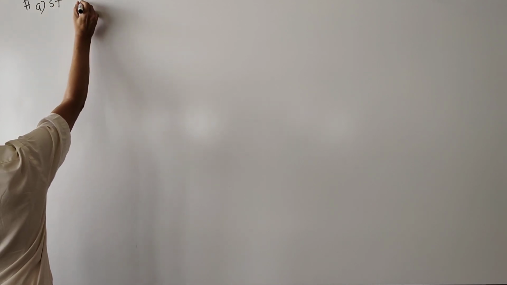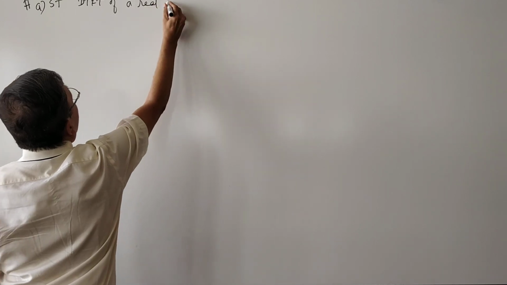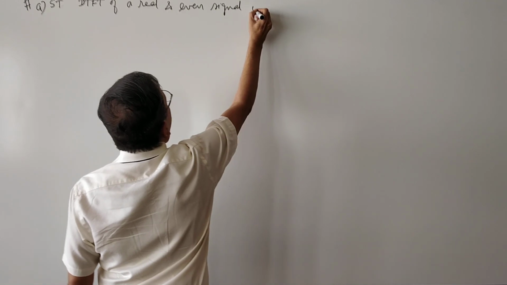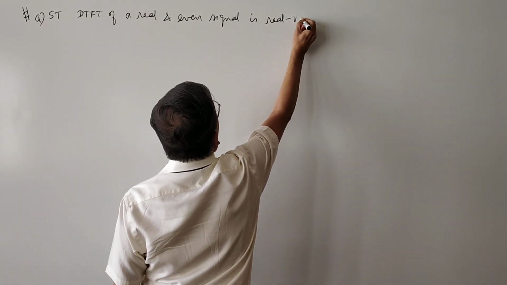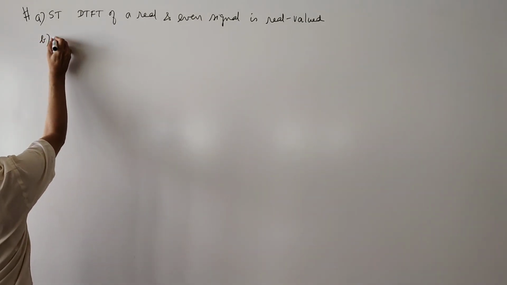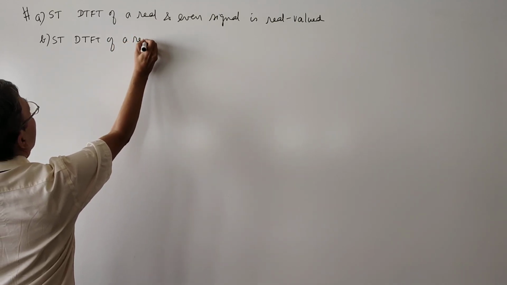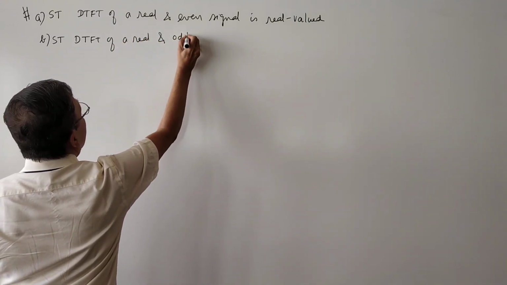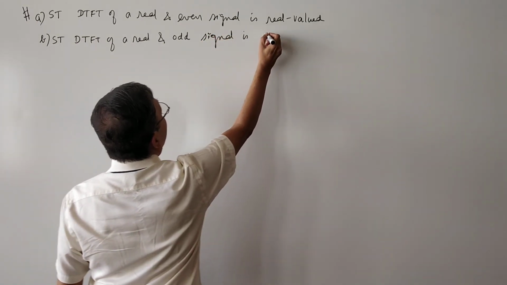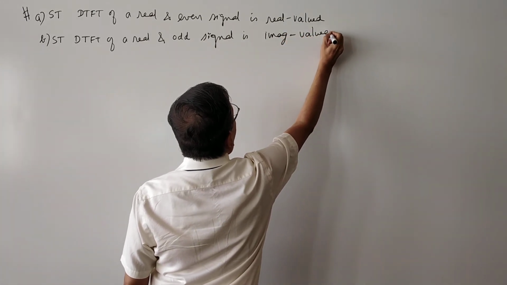Show that the DTFT of a real and even signal is real valued. Real valued means purely real. Show that the DTFT of a real and odd signal is imaginary valued. Imaginary valued means purely imaginary.